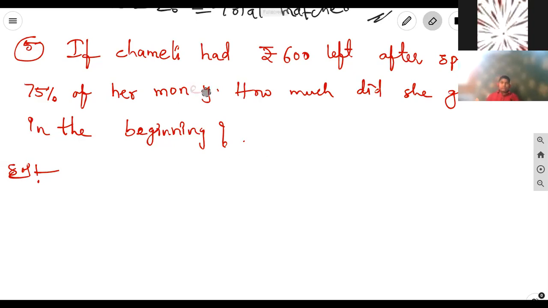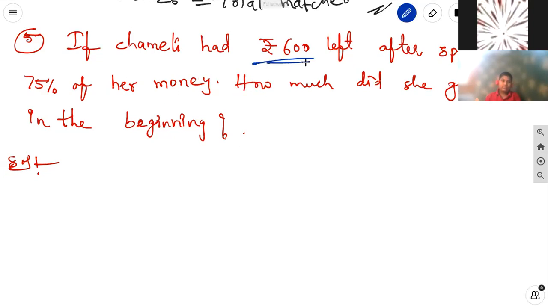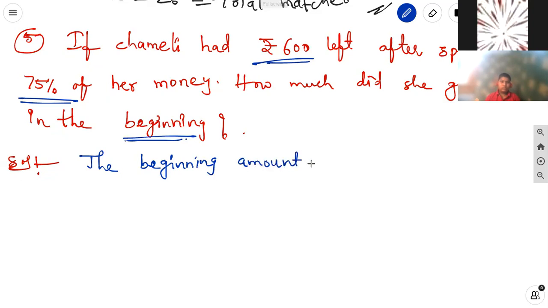Fifth problem. If Chameli had 600 rupees left after spending 75% of her money, how much did she have in the beginning? We don't know what the beginning amount is. So first we can take the beginning amount she had, that is equal to X rupees.